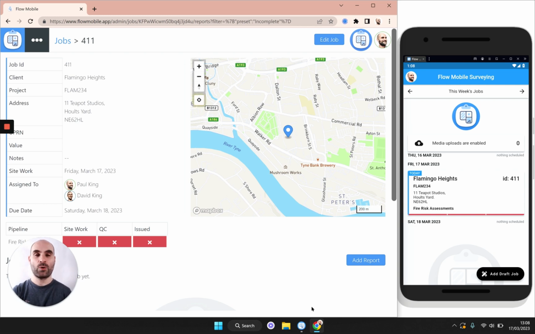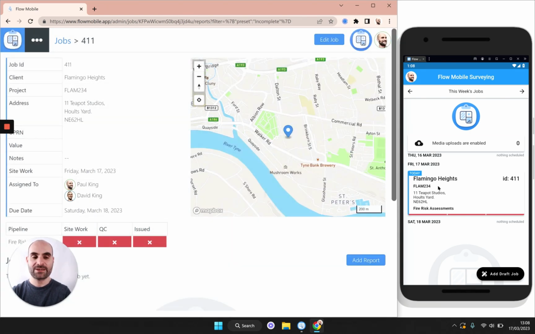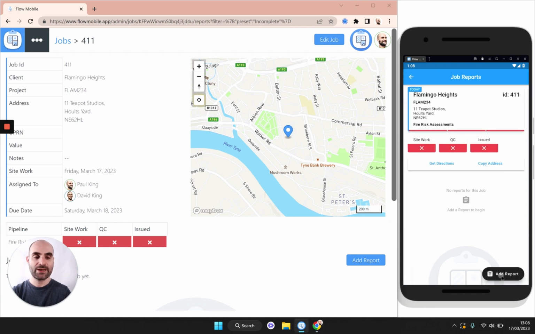So at this point you have one of two options. You can either add the report in the office using the dashboard, or you can add it on site using the mobile app. If you're doing some sort of desktop study in advance of going to site, you'll have to add the report from the dashboard like this. But most people just add the report while they're on the site, in which case just pop into the job and add a new report.